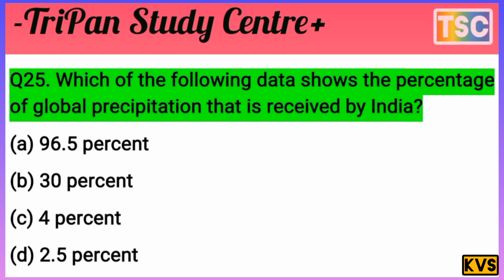Let's see what our answer is. The answer is C, 4%. The 4% figure shows the global precipitation that is received by India. Note in your notebook that 4% is the correct answer.